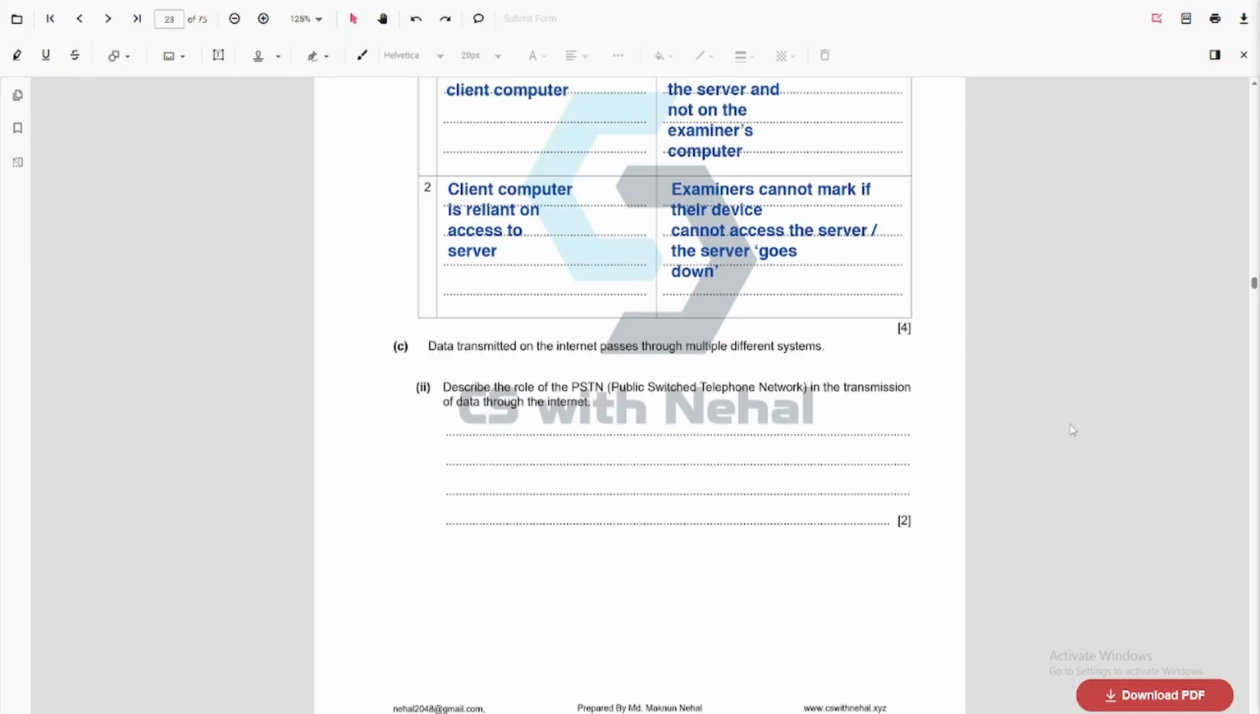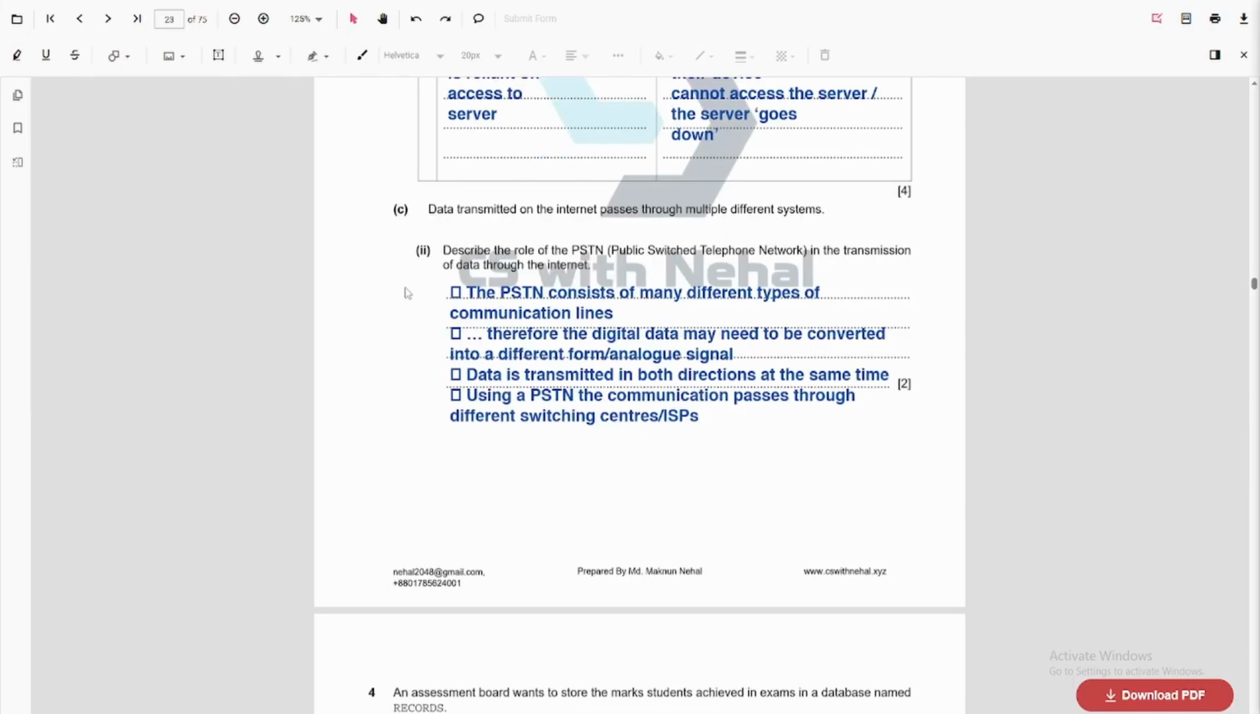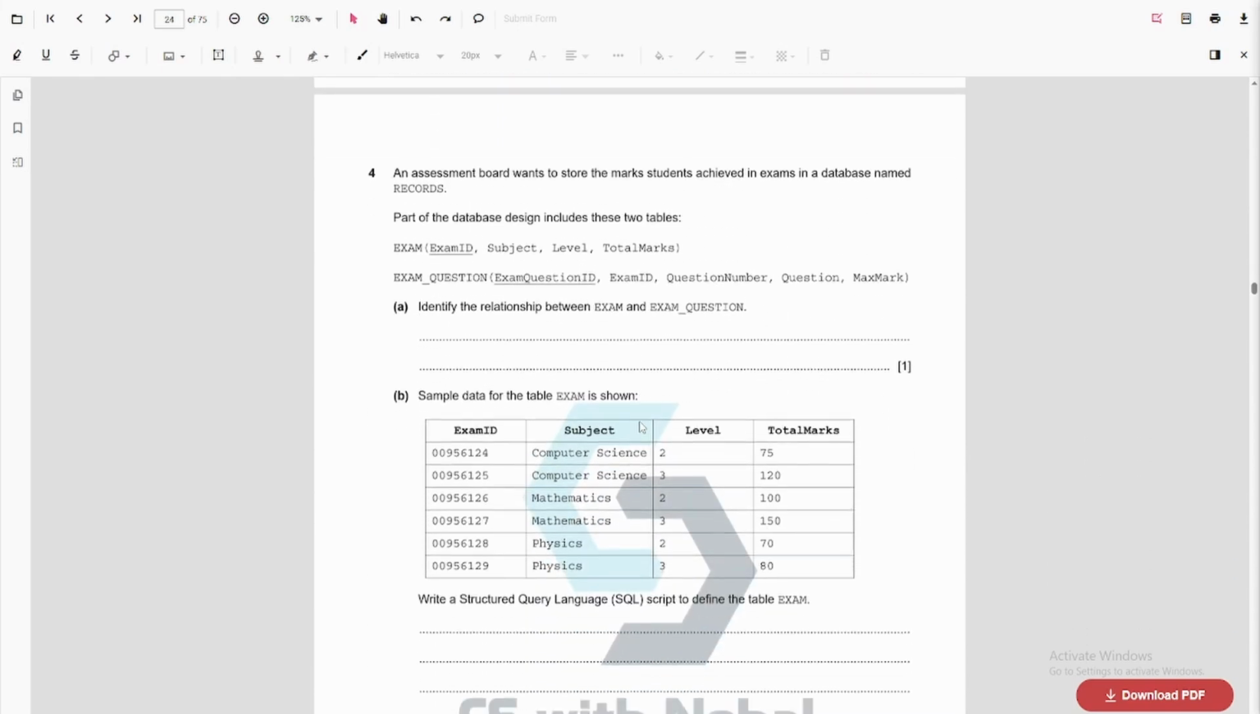The next question is describing PSTN. So the PSTN consists of many different types of communication lines. Therefore, digital data may need to be converted to a different form. Data is transmitted in both directions at the same time, and using a PSTN, the communication passes through different switching centers or ISPs. Alright, next question.